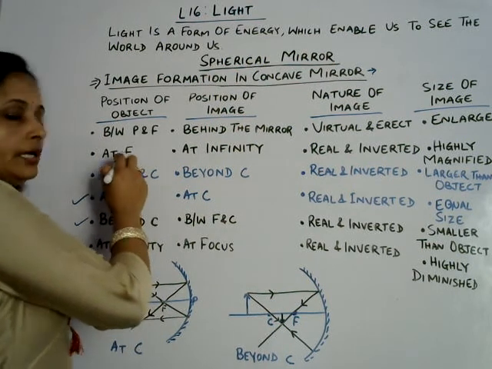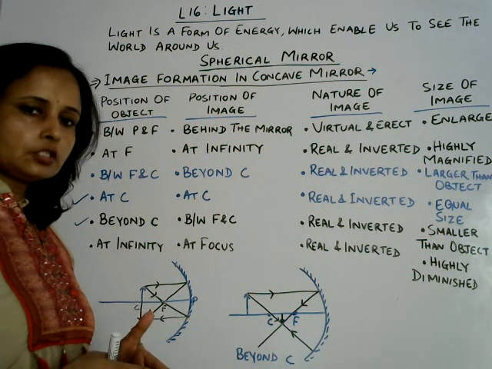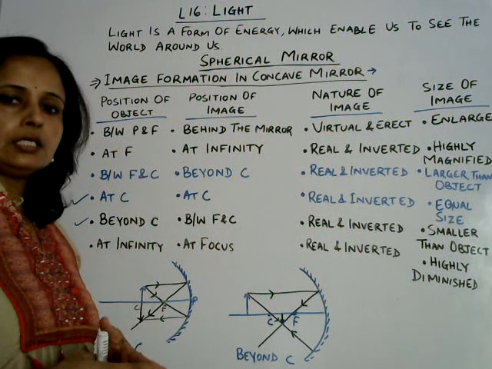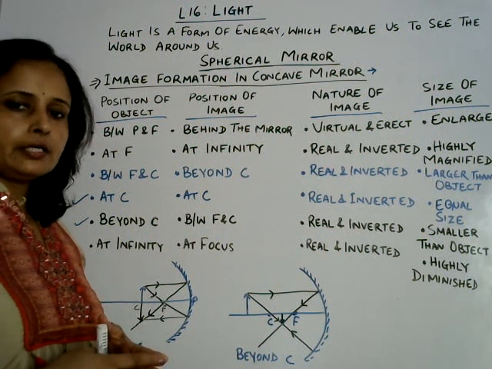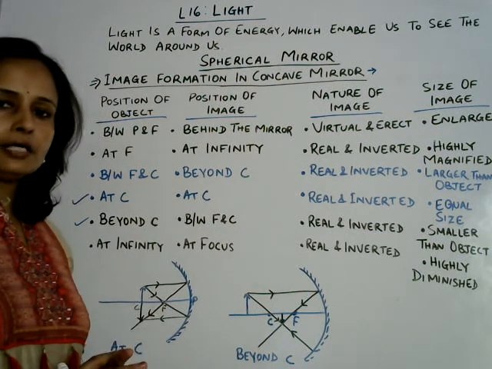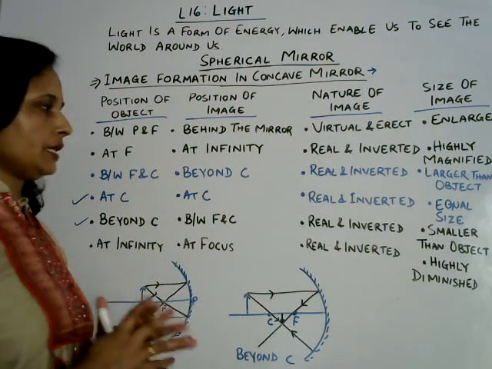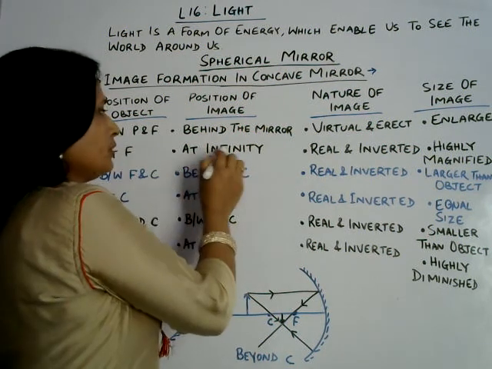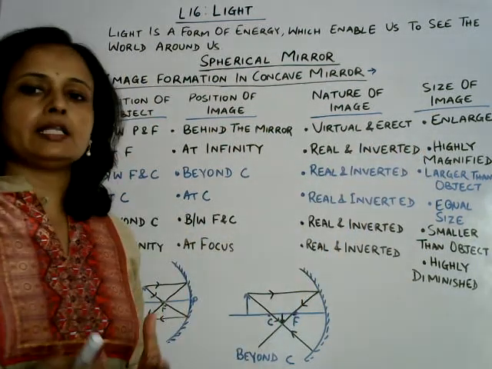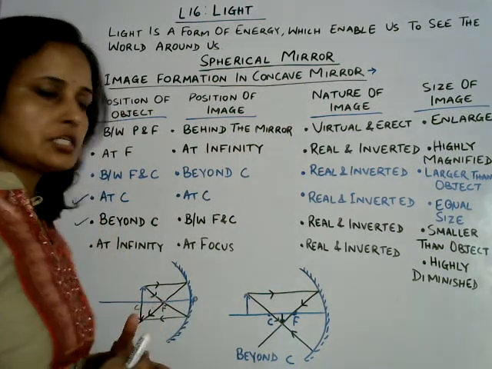Next, when the object is placed at F, that is principal focus, okay, then the image position will be at infinity. It will be real and inverted. Rest of the images will be always real and inverted in concave mirror, but the size may vary and the position may vary. Okay, so when it is at F, infinity, image will be real, inverted and highly magnified. That means image will be highly magnified, enlarged, highly enlarged.